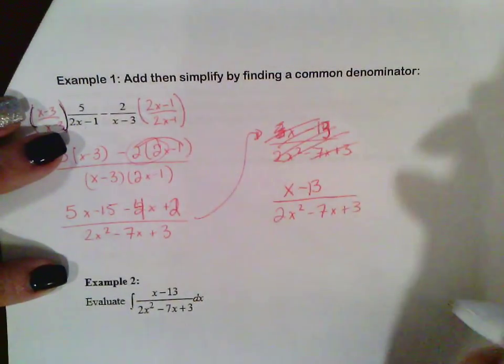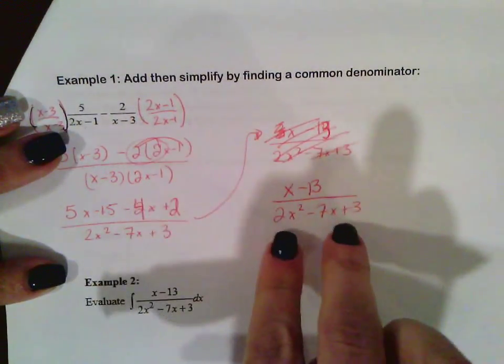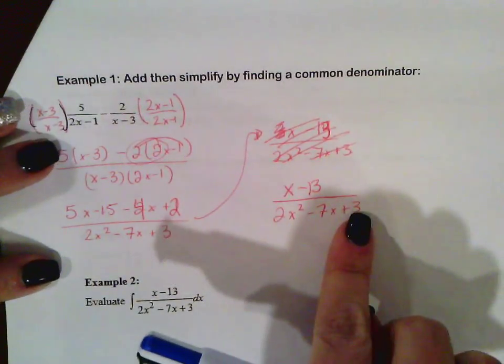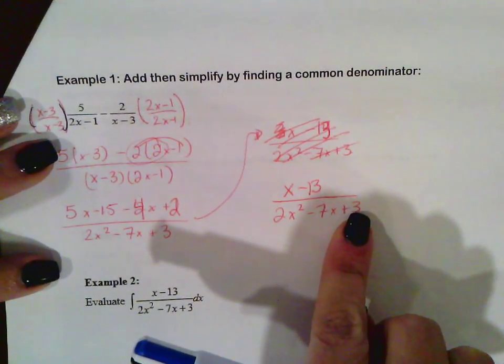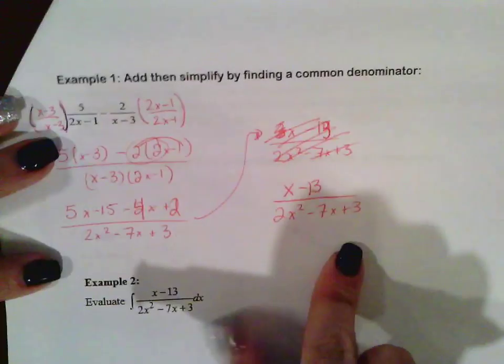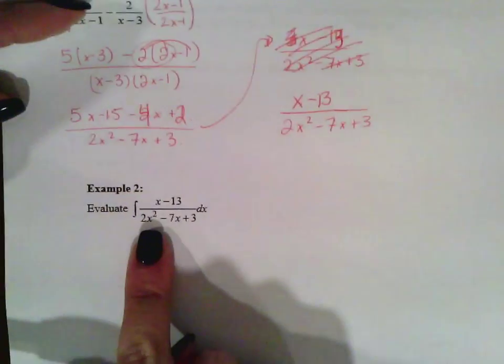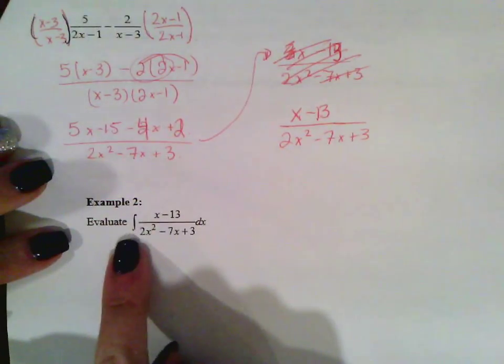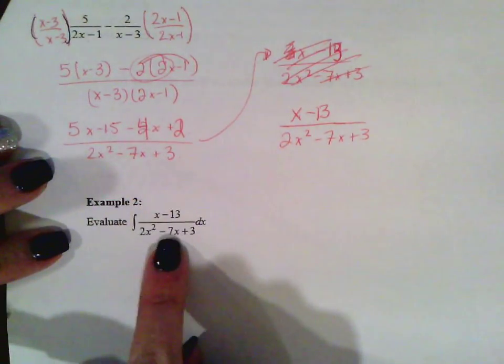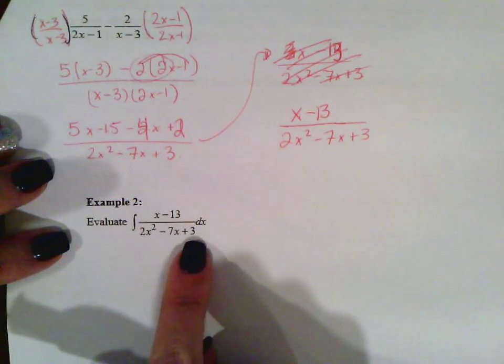Integration by parts is basically taking a problem that looks like this. Okay, so let's look at this problem right here. This problem is telling us to integrate x minus 13 over 2x squared minus 7x plus 3.